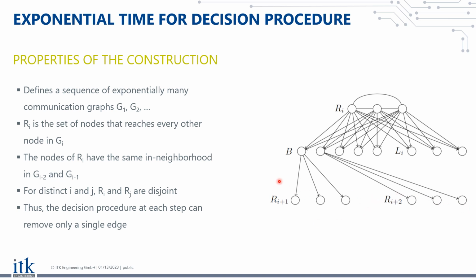And this would basically just tell them, okay, you are either in this graph or the next graph, but in no other graph. And this is important because this kind of indistinguishability that we would have without this set B would basically not allow us to make this construction. So using a binary encoding technique here really is crucial for this example to work. And the nodes Li, they are basically everything that remains. So everything but the other nodes is a member of Li. So the leftover nodes, if you want.